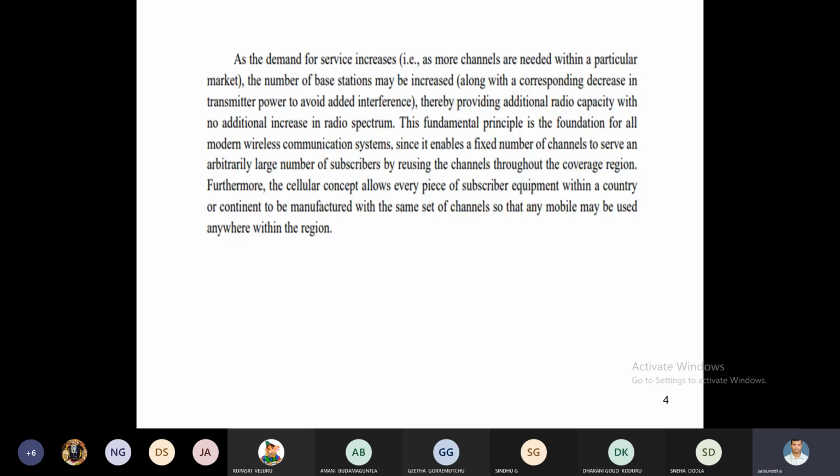From this slide, we have to take the radio frequency spectrum first, and the spectrum is limited. There is no possibility of increasing the spectrum. We divide it into a number of channels and allocate channels to cells, either in a fixed manner or a dynamic manner.